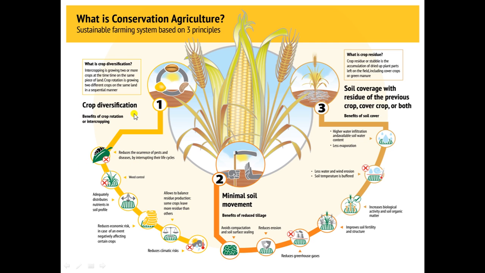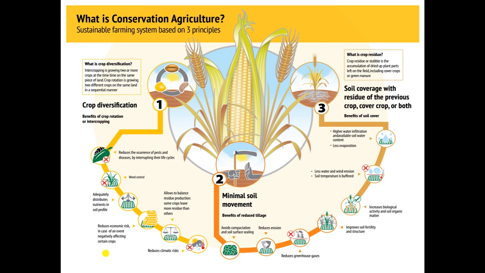The benefits of crop rotation and intercropping are that they reduce the occurrence of pests and disease by interrupting their life cycle. This is one advantage which we can achieve by conservation agriculture. Weed control is another advantage. Nutrients are adequately distributed in the soil. This is because of crop rotation, and that's why, if we are following crop rotation, we should also understand the principles of crop rotation. Only then can you accurately distribute nutrients in the soil.